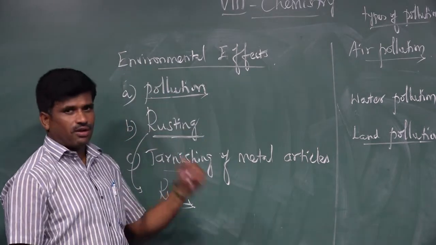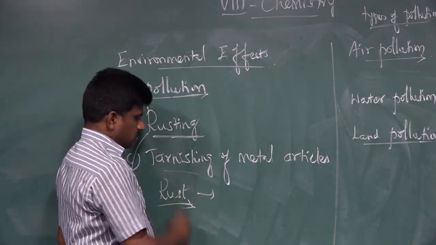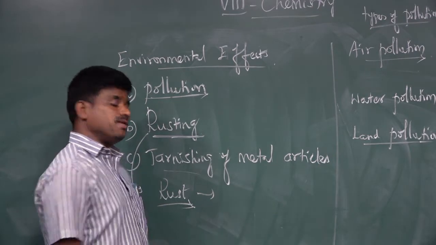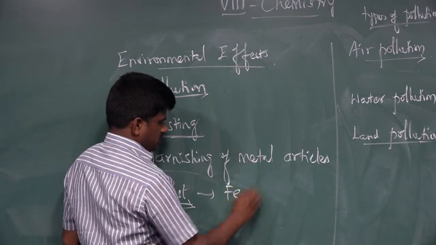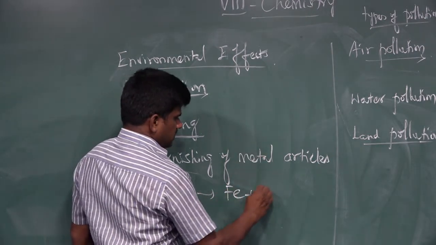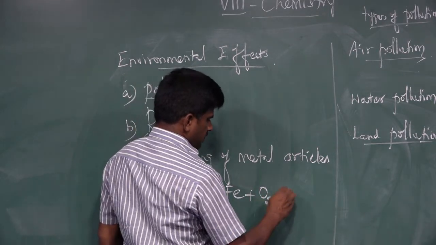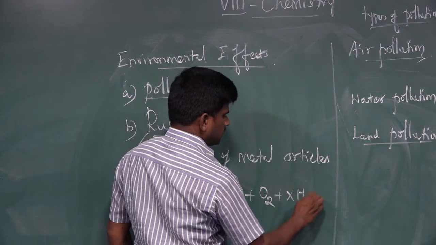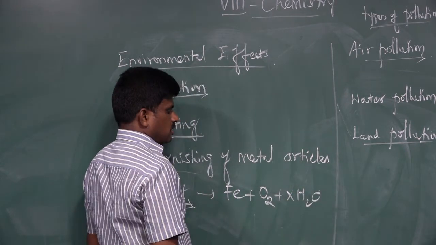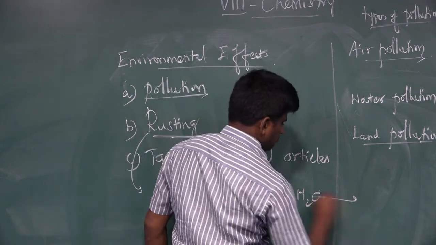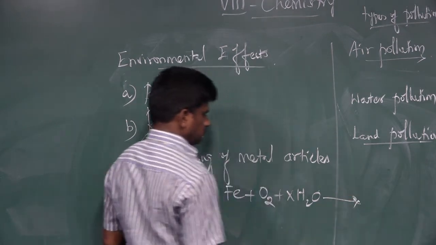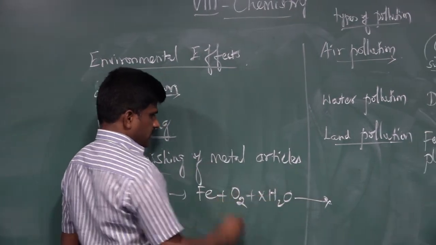How the rusting is forming, I can show this in the chemical equation. The symbol of iron is Fe. When the iron is reacted with the oxygen that's present in the atmosphere, in the presence of water, when these are reacted together, everything, water, oxygen, iron, this is forming